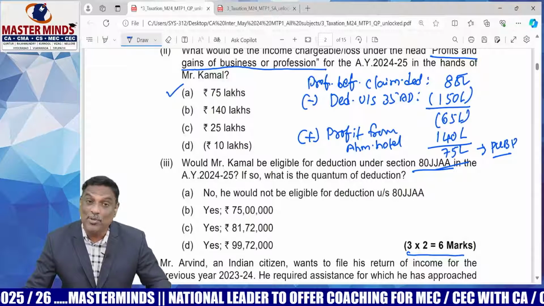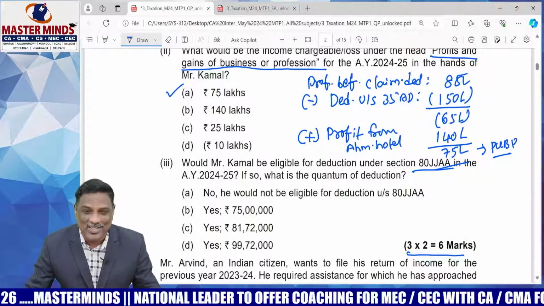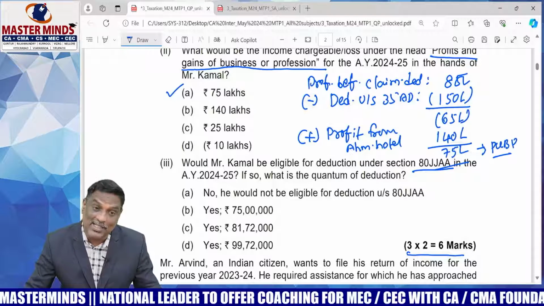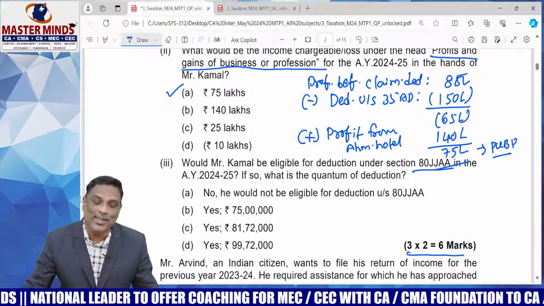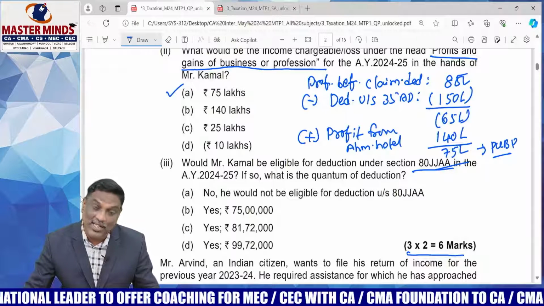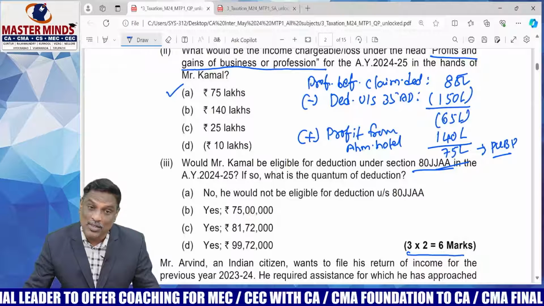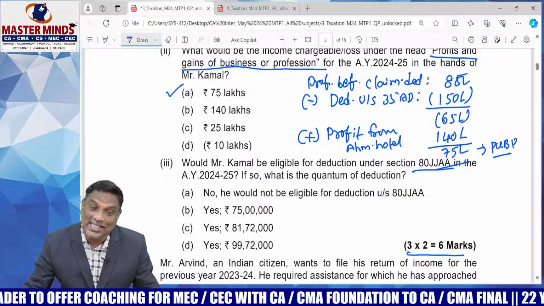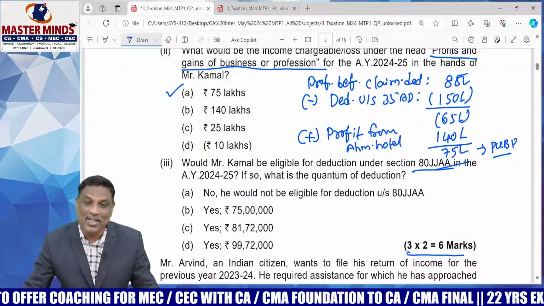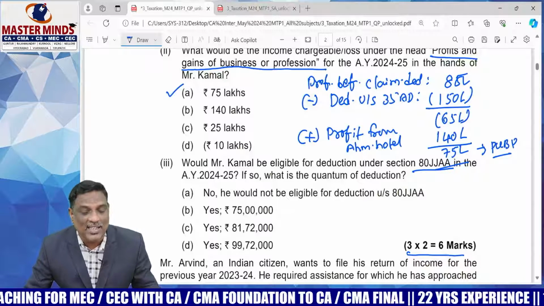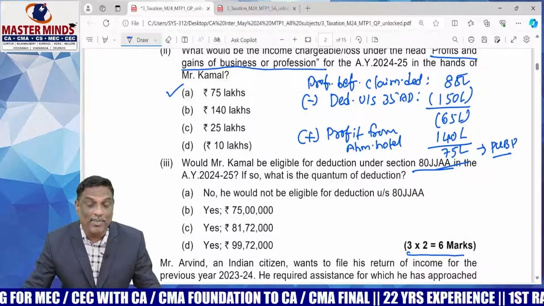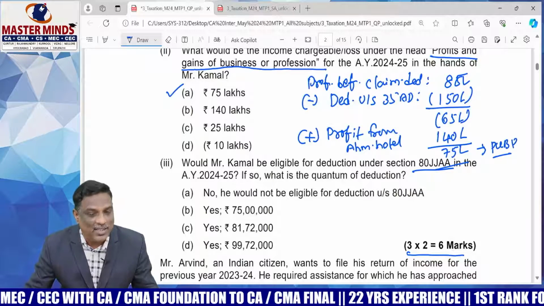But additional employees do not include employees working less than 240 days, employees who do not participate in RPF, and employees whose salary exceeds 25,000. All these employees are not to be considered for calculating the 80JJAA deduction. The balance employees are only eligible for deduction.